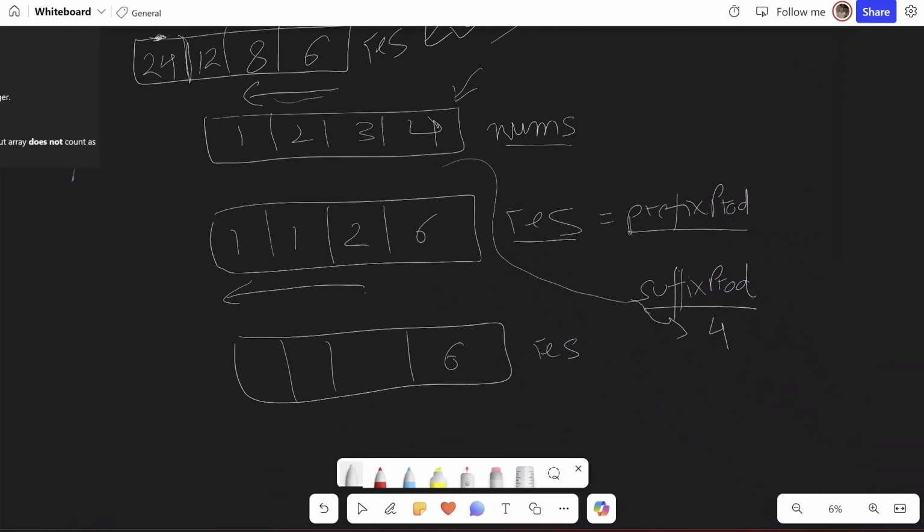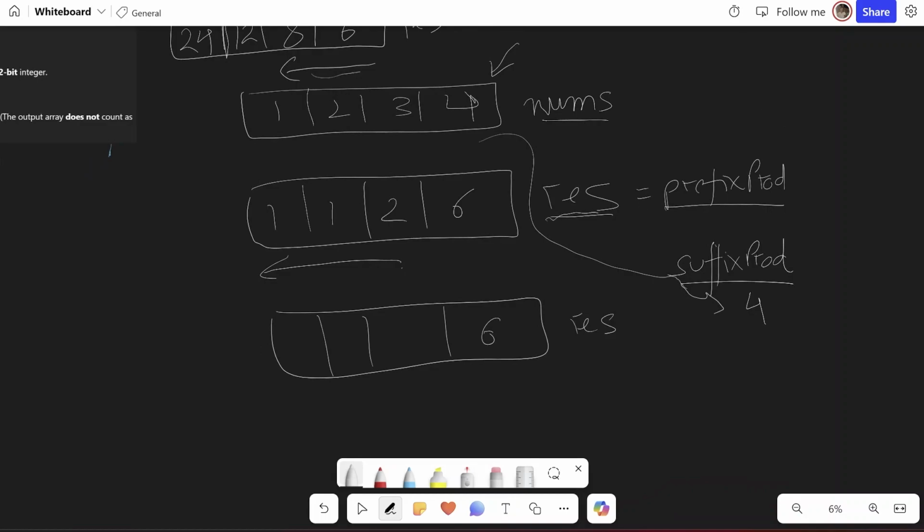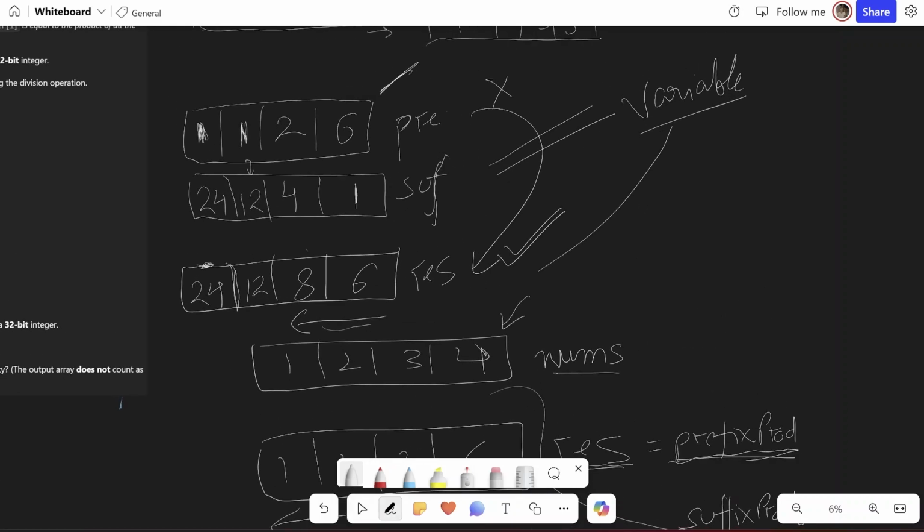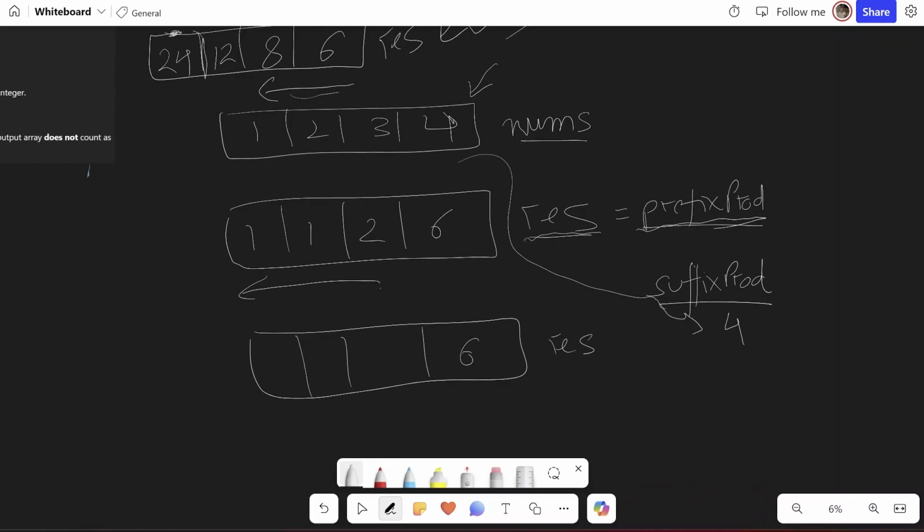So for example, we have 1, 2, 3, 4 and I take a new array res in which I calculate the prefix as we did previously. So as we calculated this array 1, 1, 2, 6, I use the same way to calculate this 1, 1, 2, 6. And for suffix, what I do is initially make this suffix variable 4, because what we want to do is at this place I want to multiply the prefix with the suffix. This 6 will remain the same because it doesn't have any suffix. So this will be the final answer in this place.